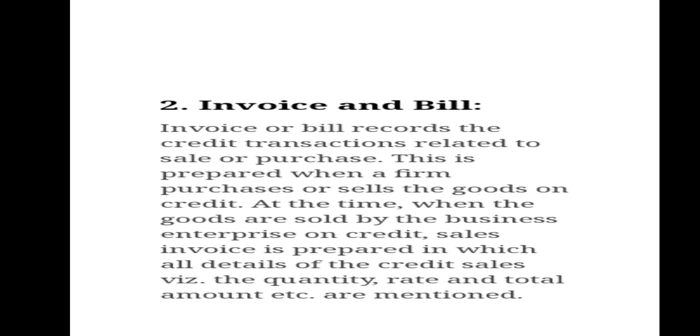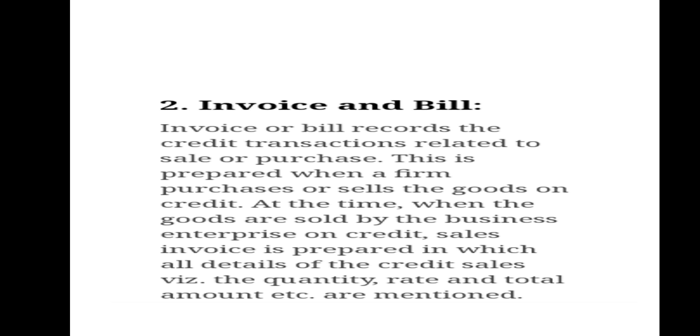Next, invoice and bill. This is the second source document. When a trader sells goods on credit, he prepares a sale invoice which contains the name of the party to whom goods are sold, the rate, quantity, and total amount of sale.